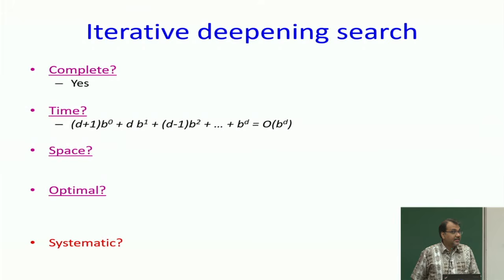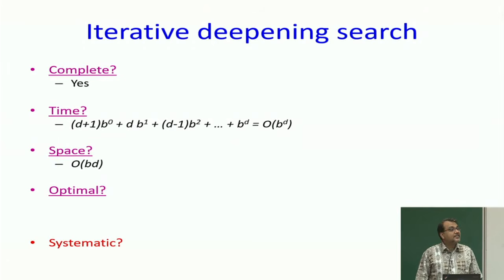What about space complexity? It is not exactly the same as DFS. So, DFS space complexity was B times M. Is there any relevance of M in iterative deepening search? What is the maximum depth I am going to search to? D. Space complexity is B times D.